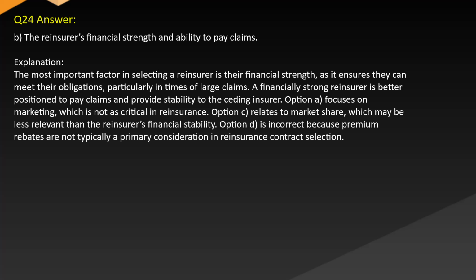Option A focuses on marketing, which is not as critical in reinsurance. Option C relates to market share, which may be less relevant than the reinsurer's financial stability. Option D is incorrect because premium rebates are not typically a primary consideration in reinsurance contract selection.